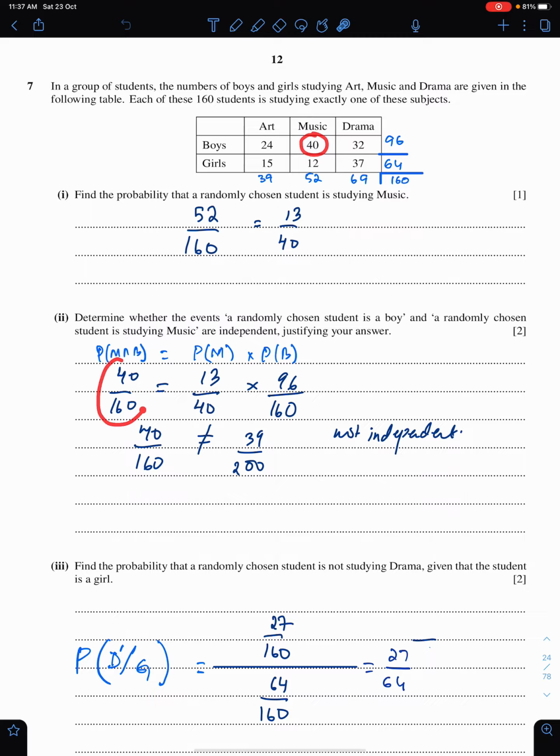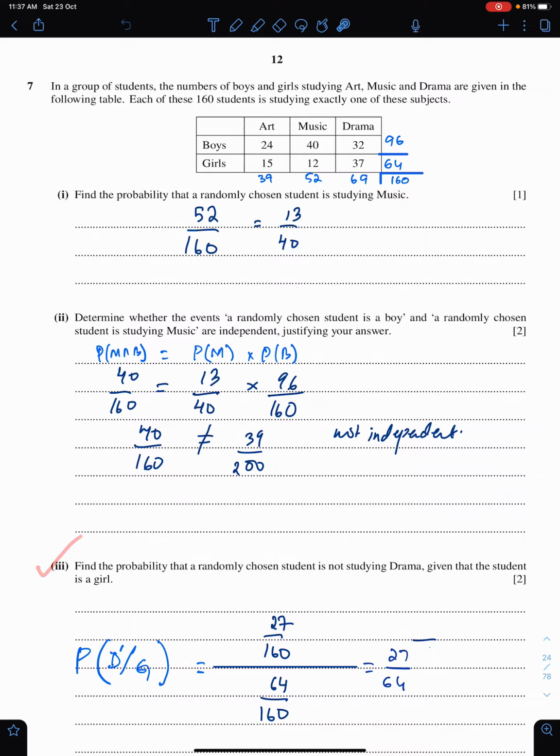So 40 upon 160. Students who study music, they are 52. So 52 upon 160 is 13 upon 40. Boys, so they are 96. 96 upon 160. Since this equation is not verifying, therefore these events are not independent.